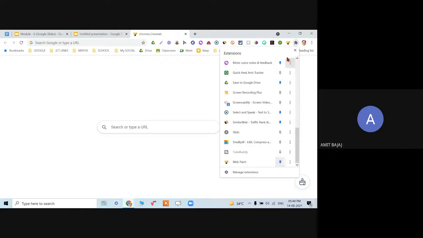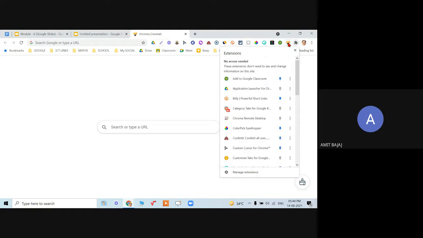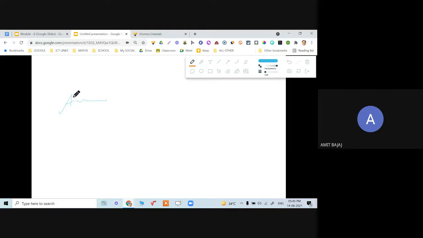Yeah, there is web paint over here. Let me pin this. Yes. So now you check it out. When I click on this web paint, it is giving me the options to write even on this. So if you are using, say, your stylus, or a pen tablet, something like that, you can use that. But the way it works seamlessly on the PowerPoint presentation, that kind of thing is not possible here. So you can check it out.